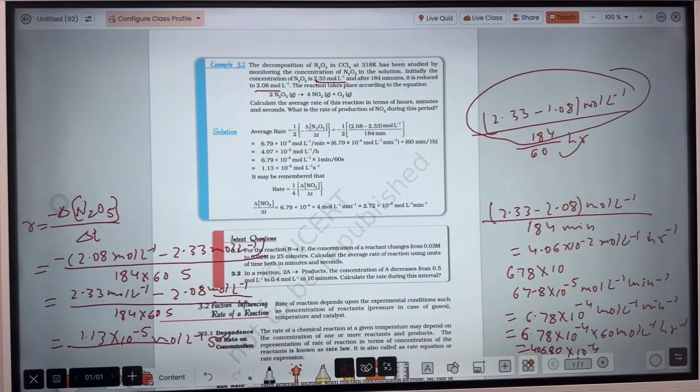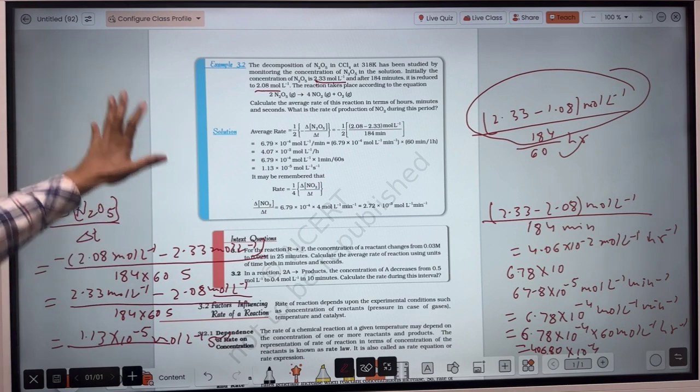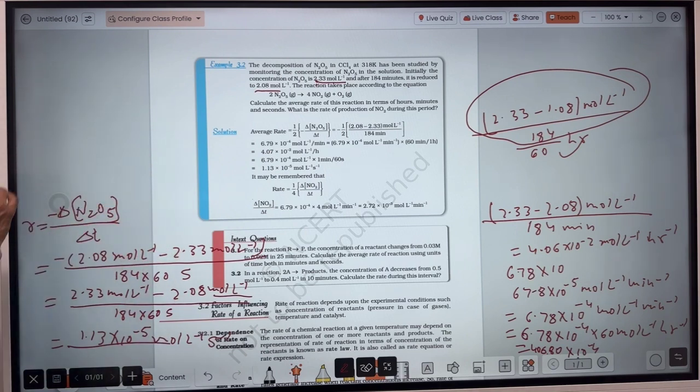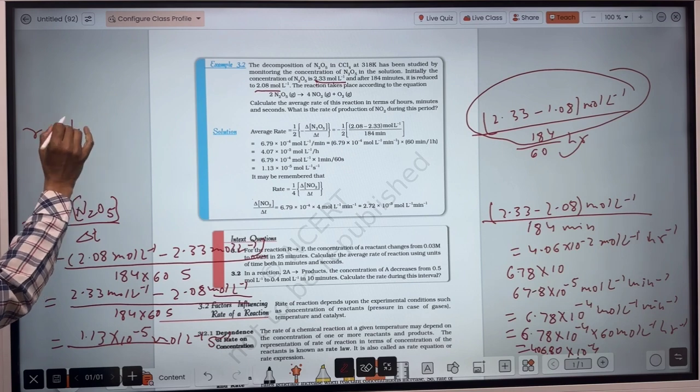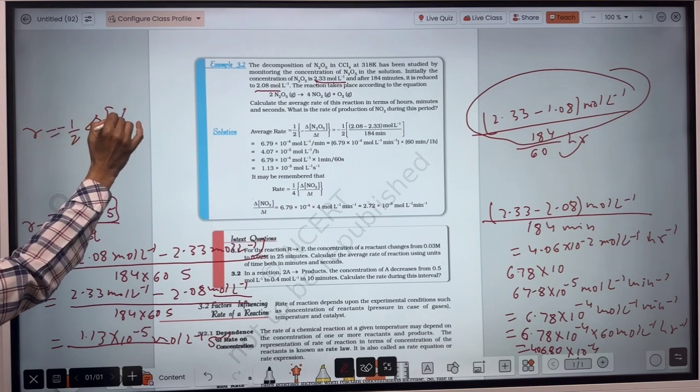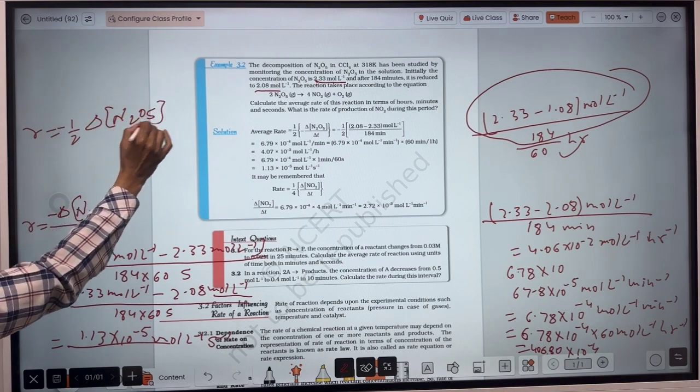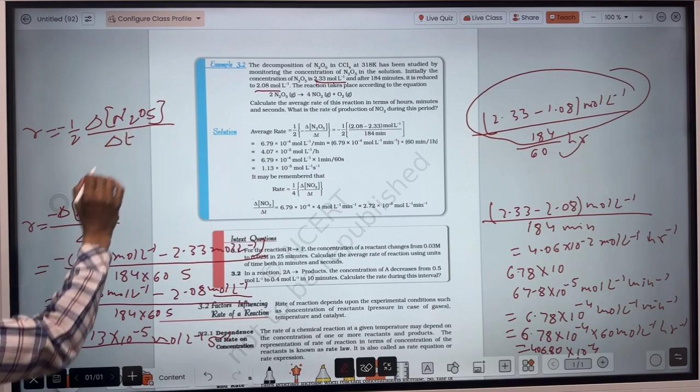Very easy. Now same here you also have to calculate the rate of production of NO2. Now the question goes on, what is that? So rate of reaction here is equal to 1 by 2, minus of 1 by 2 into change in concentration of N2O5 upon time interval.